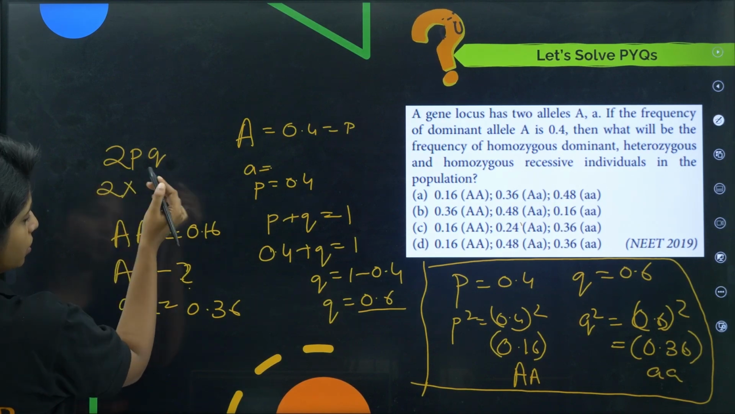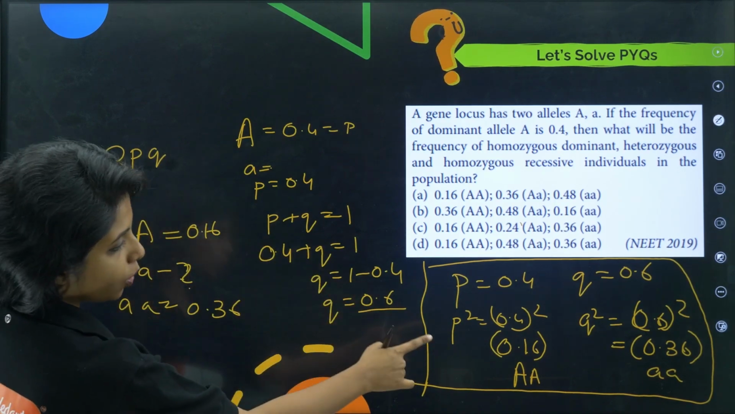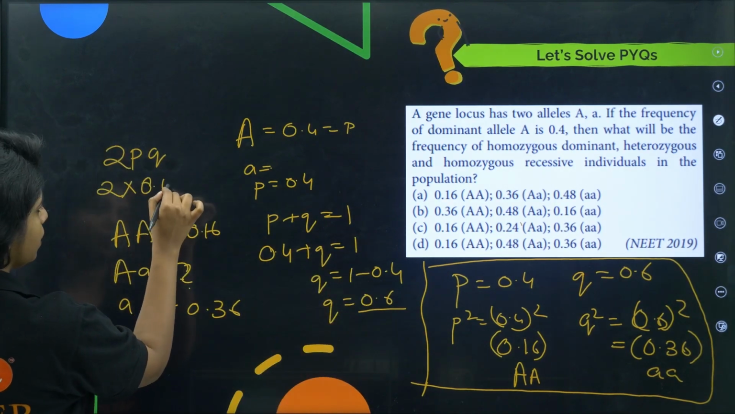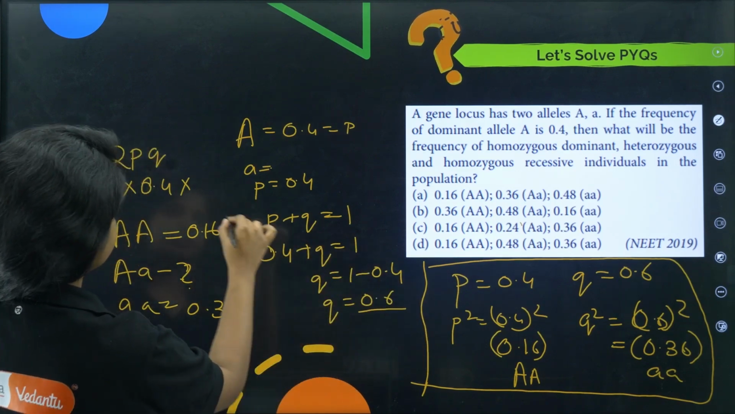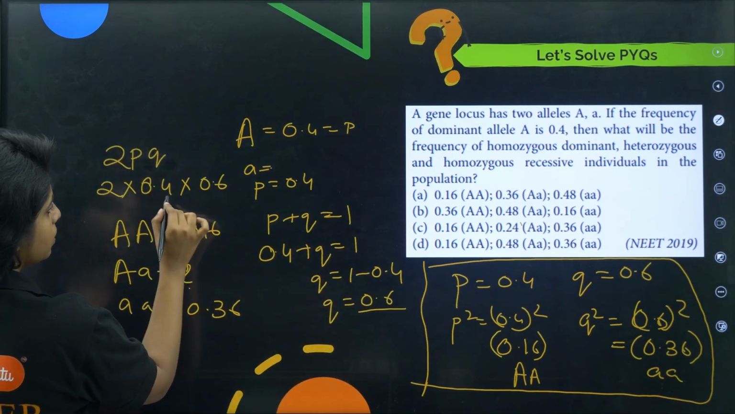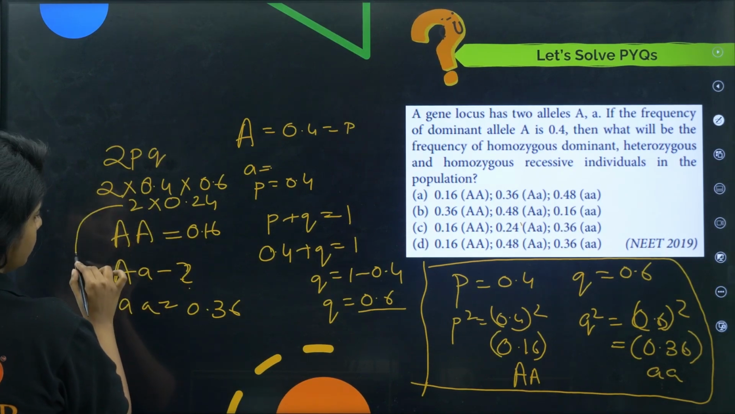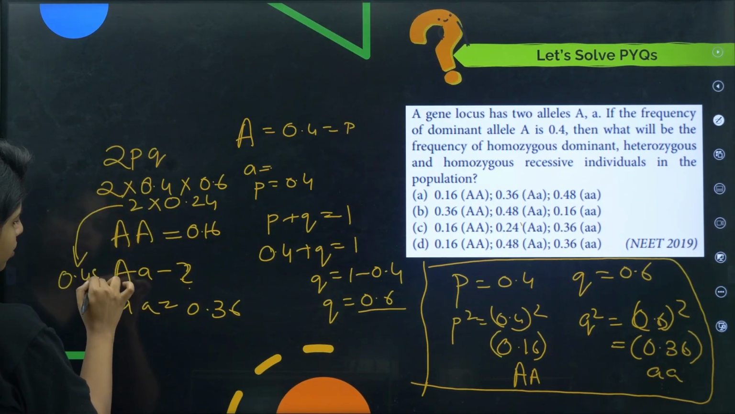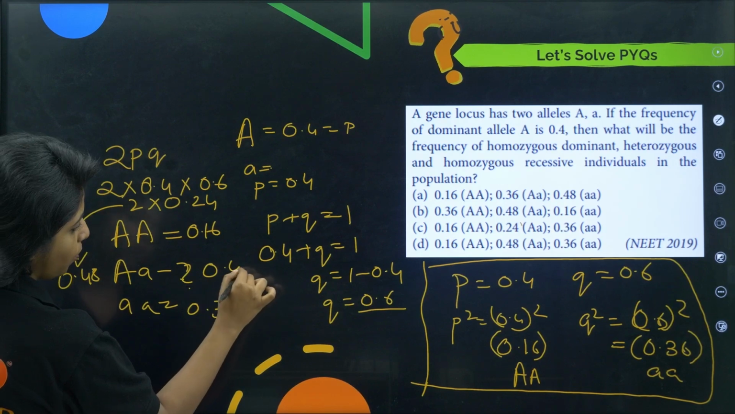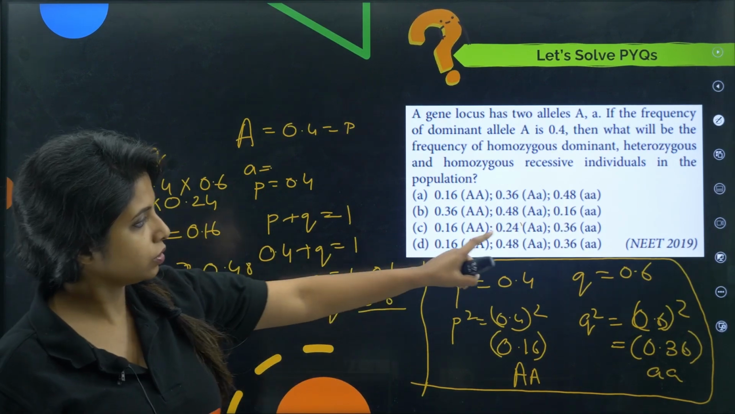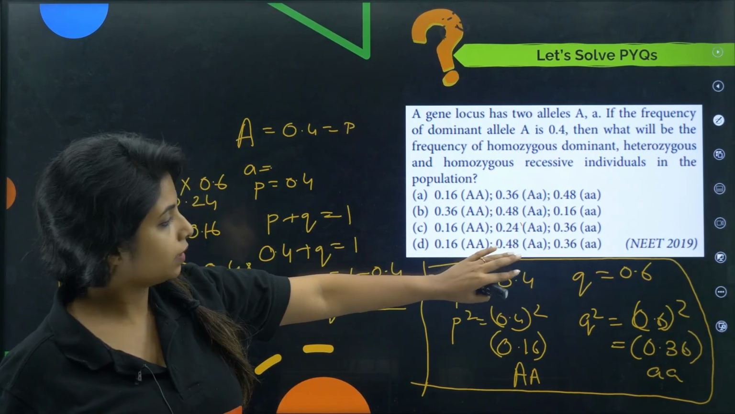What is 2, children? 2 is there already. What is P? Sorry. P was 0.4. And what was Q? Q was 0.6. So this times this is 0.24, into 2. You get the answer to be, what is the answer? 0.48. So the answer is 0.48, my dear children, for 2PQ. So this is the answer.